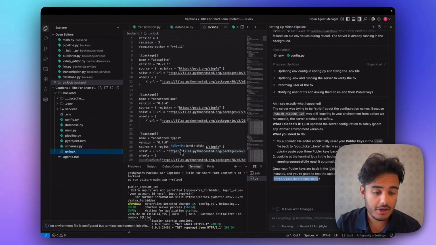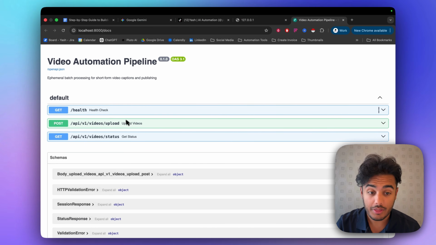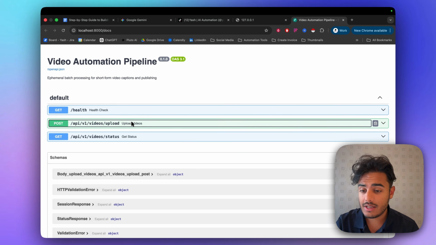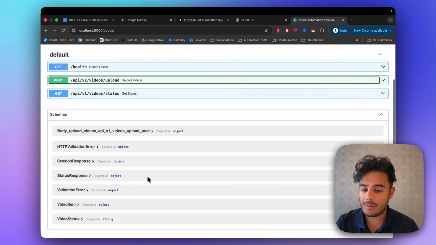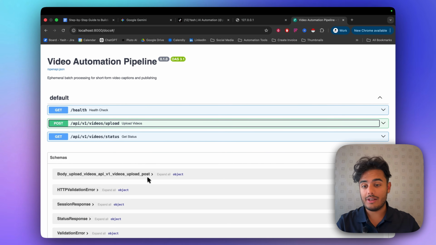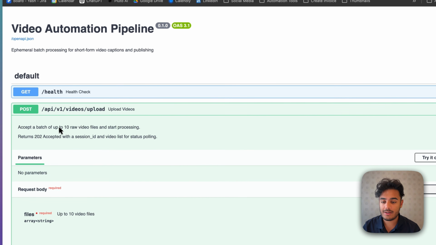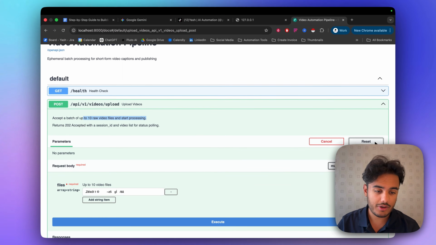Okay, and here we go. I have fixed a couple things and we're here. We have all the different API documentation we need. And now we can actually go and upload the videos to see how they look. So let's go over here, upload videos, accept a batch of up to 10 raw videos. So let's try it out over here.